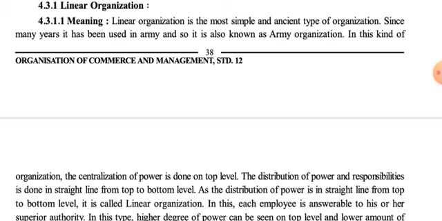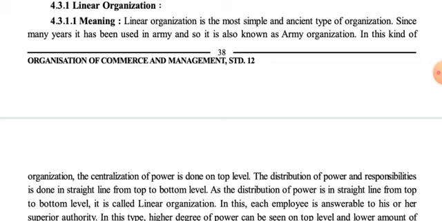Like here it is given that since many years it has been used in the army, and so it is also known as army organization. It means that linear organization is used in the army also. Even today, in the army the linear organizational structure is followed. They have a single line of authority starting from the head of all the three wings, and then colonels and majors and brigadiers and lieutenants and commandos.